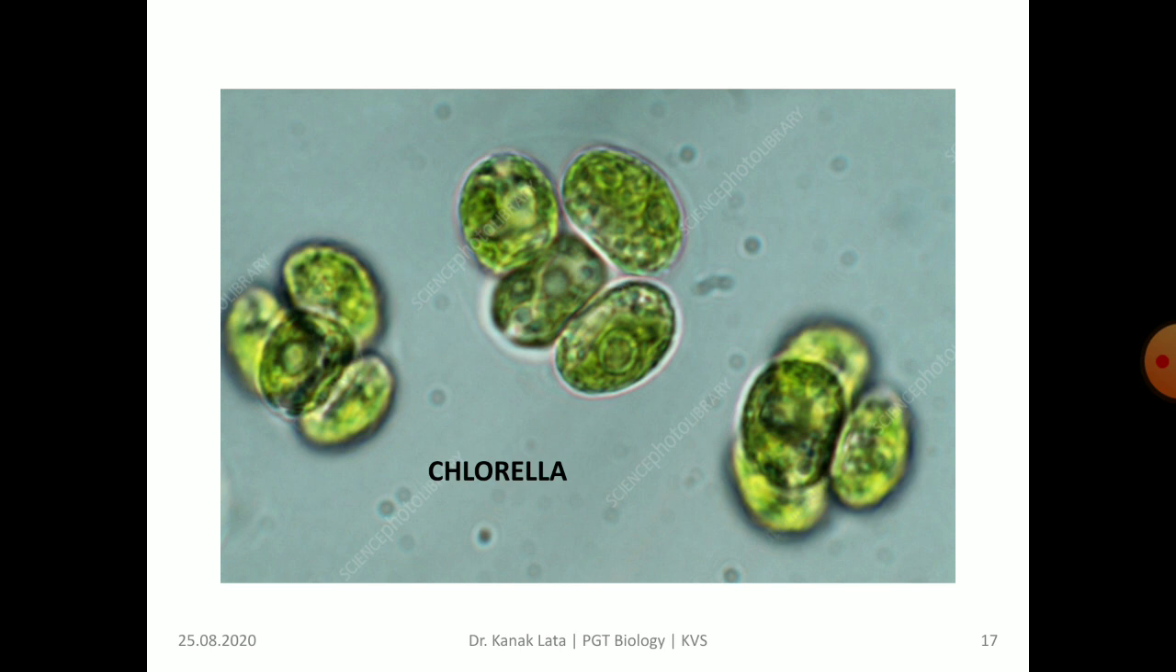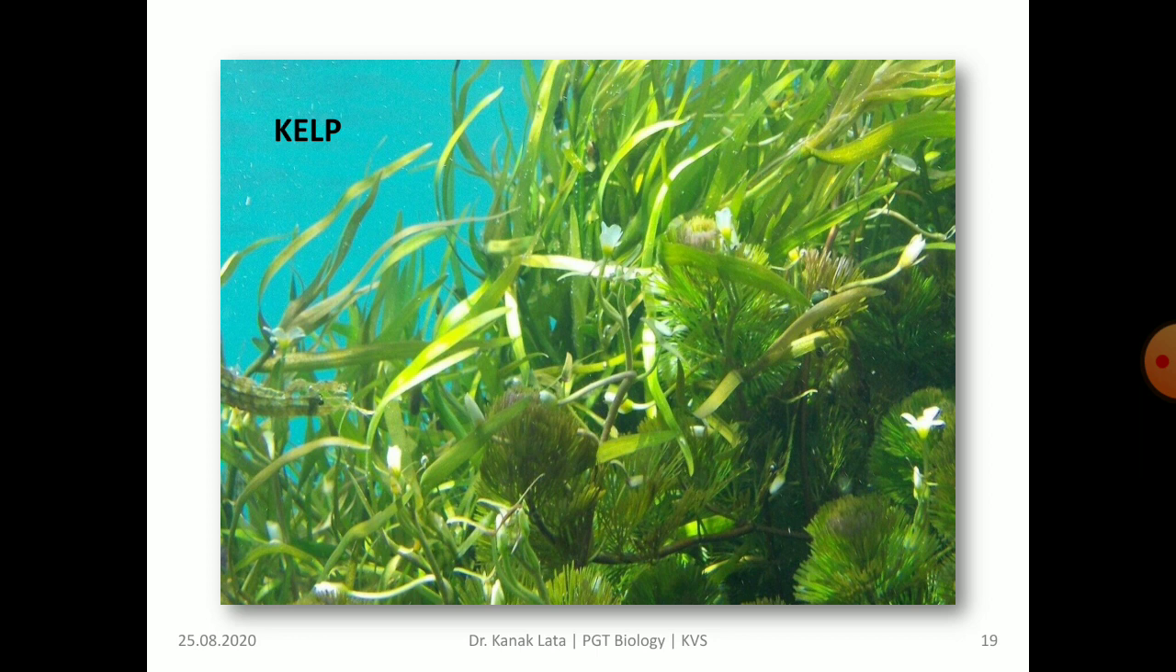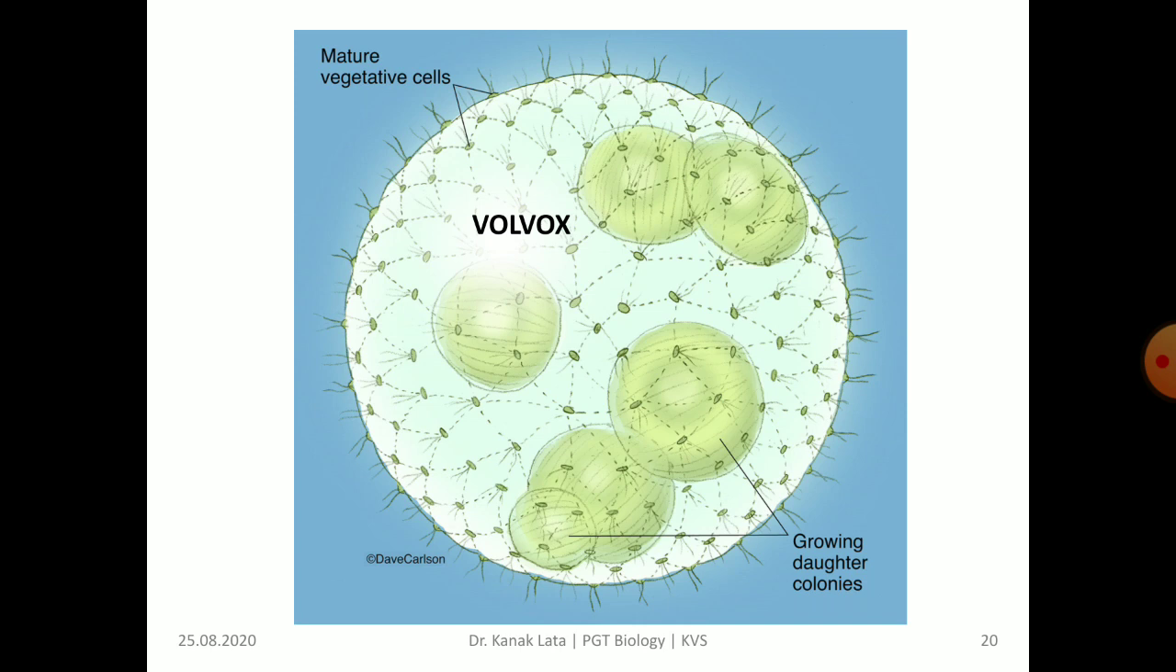Here you can see the unicellular alga Chlorella. This is Spirogyra, and this Spirogyra is also called pond scum, and it is filamentous. Why is it called pond scum? Whenever it grows vigorously, it covers the whole pond or water body. So that is why it is called pond scum, and it is mucilaginous. This is a branched alga, that is kelp, and this is the colonial Volvox.